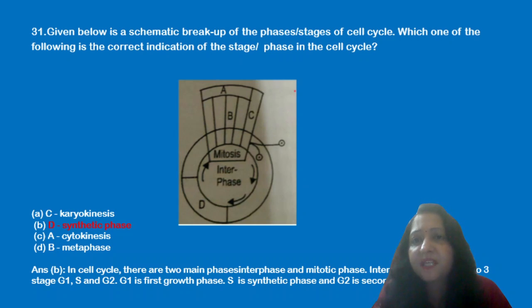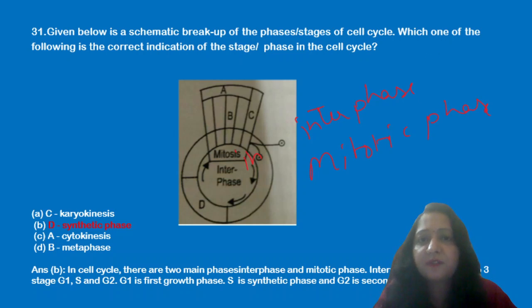Given below is a diagram of the breakup of phases of cell cycle. Which of the following is the correct indication of the stage of cell cycle? Now we know that basically there are two phases. One is interphase and second is the mitotic phase.